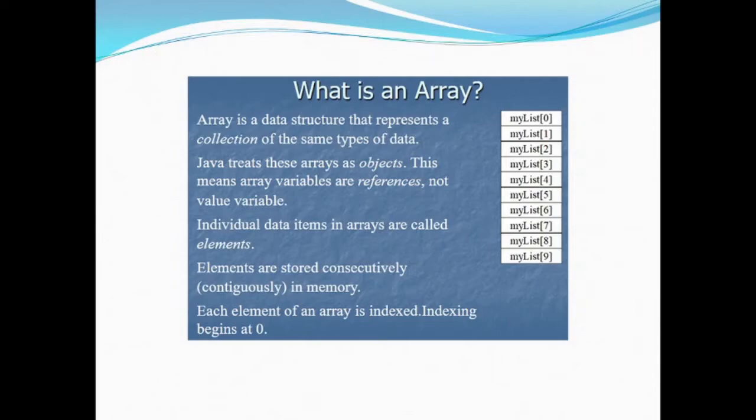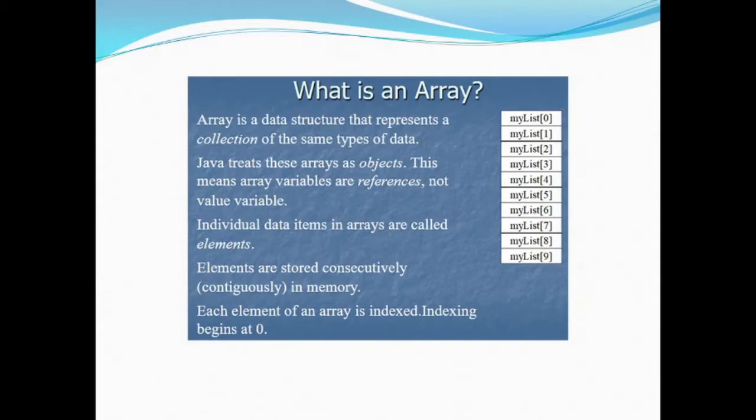As we already clarified in our previous videos, there are two types of variables. The first category belongs to primitive data types, and the others are the object data types, or the instances, or what we say references. So arrays belong to this category. Individual data items in arrays are called elements, and elements are stored consecutively, that is contiguously, in memory. Each element of an array is indexed, and indexing begins at 0. So if there are 10 elements, then the indexing will be from 0 to 9.